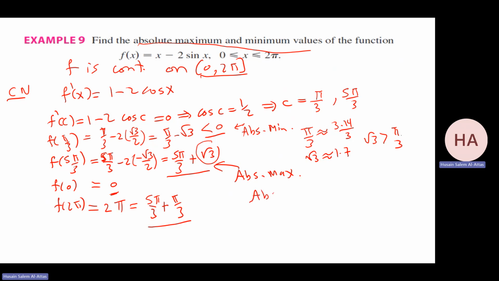Conclusion: absolute maximum is 5 pi over 3 plus root 3 at x equal 5 pi over 3. Absolute minimum, pi over 3 minus square root of 3 at x equal pi over 3.